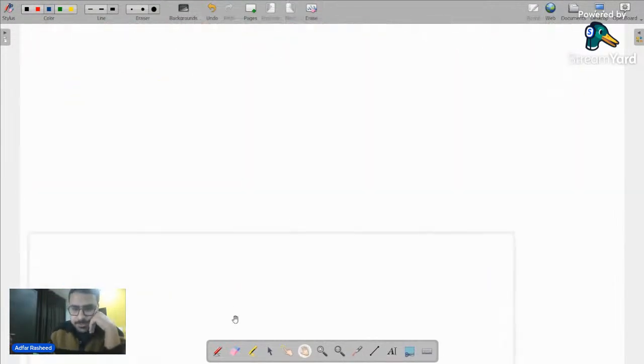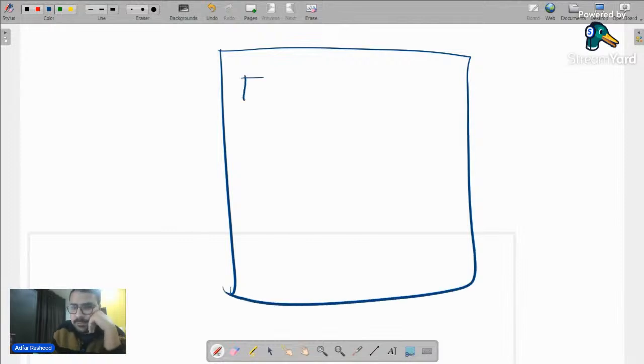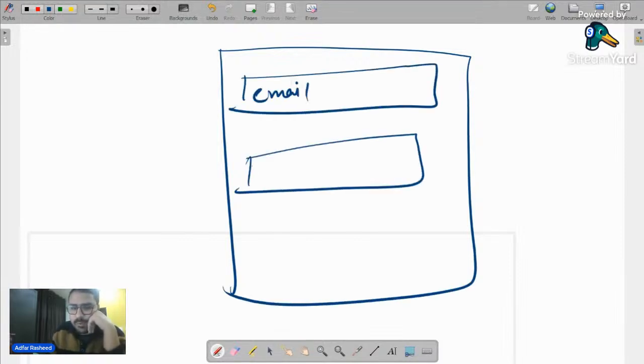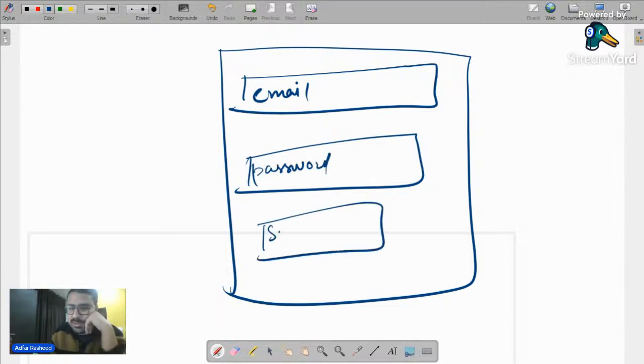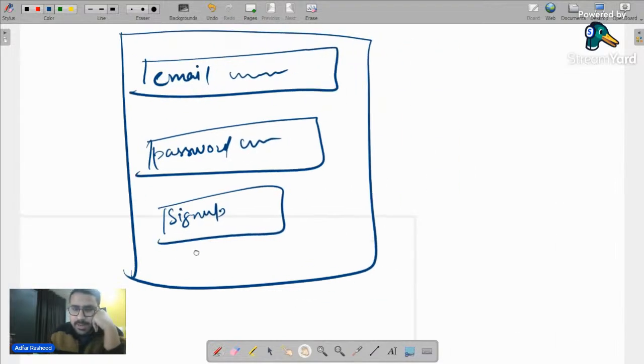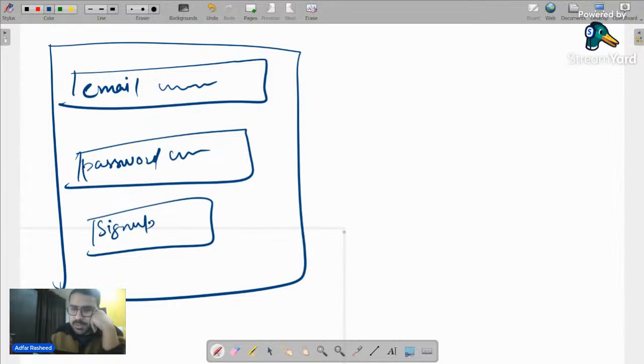So I have a web page, and that web page is for sign up. I have an input field for email, and an input field for password. Okay, and I have a button for sign up. Now, me as a user, I will type my email here. I will type my password. Now, when I click on sign up, what is it supposed to do?